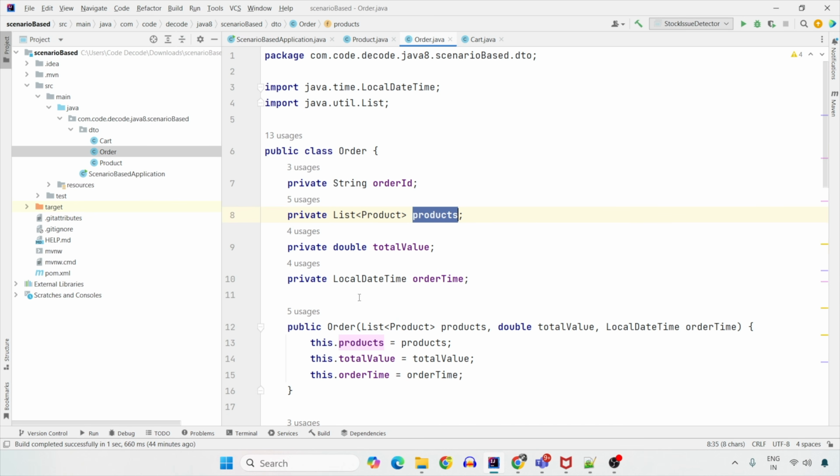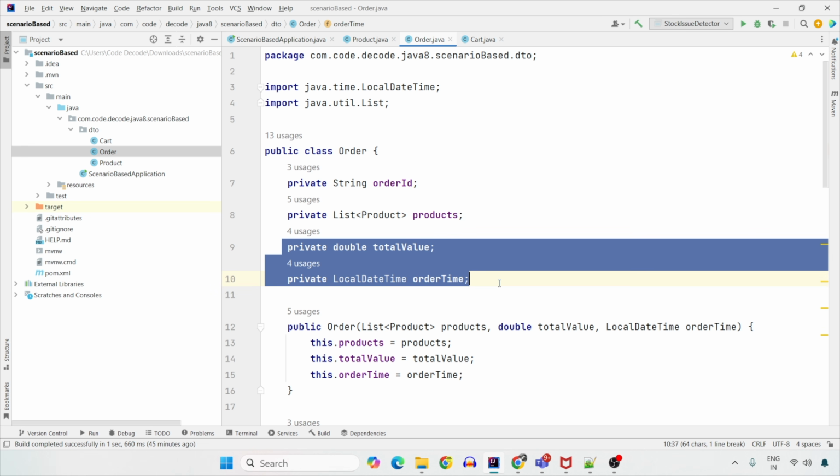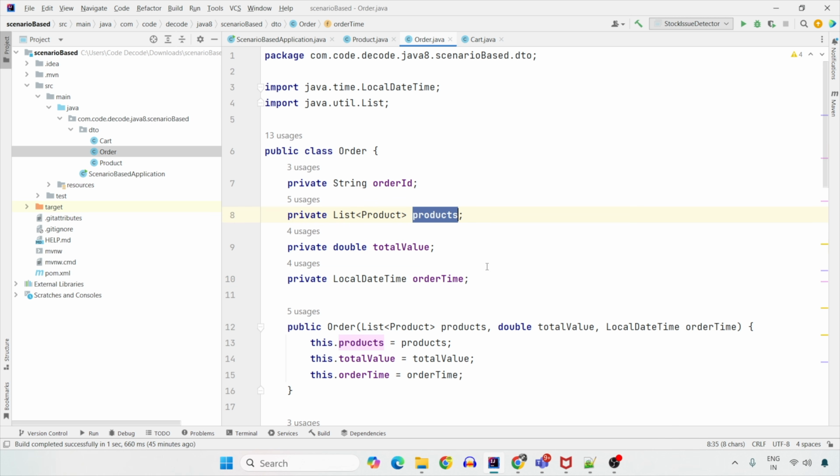So first level, you have to filter on the basis of order details. That is, its total value should be greater than 500 and it should be within 24 hours. After that, when you found all those orders which satisfy the total value and order time, you have to flatten this order and fetch only those products which are belonging to such category of orders where total value is greater than 500 and order time is